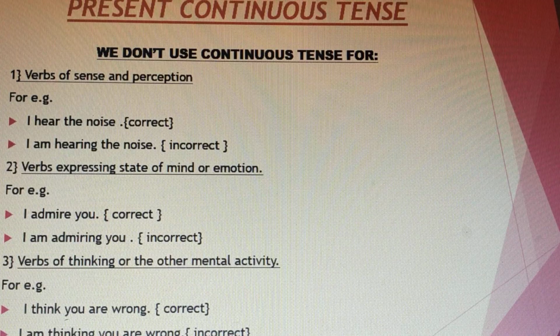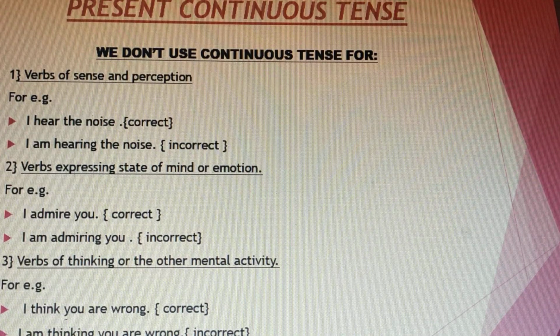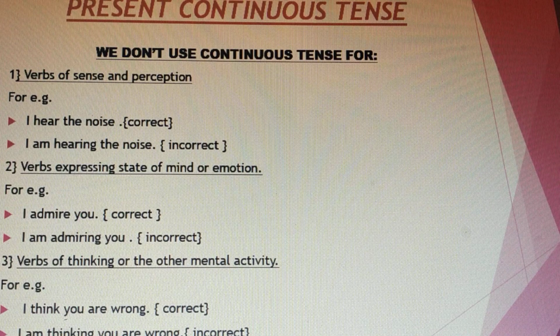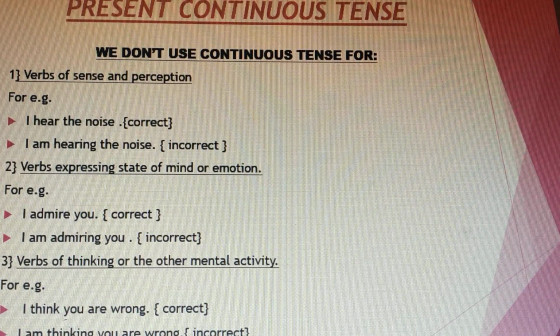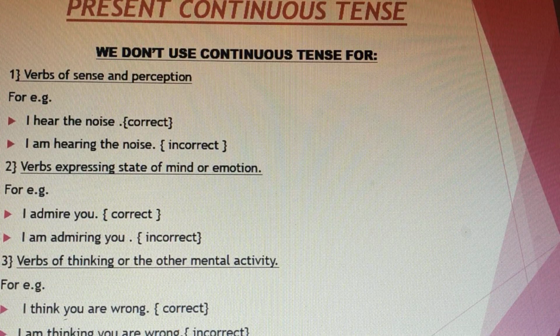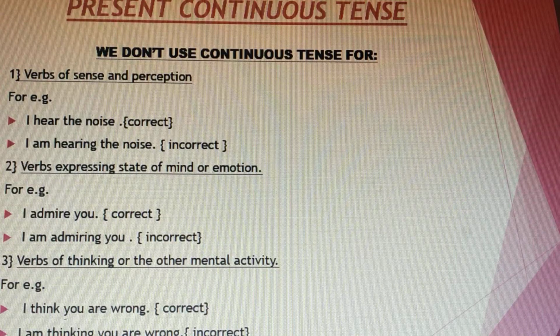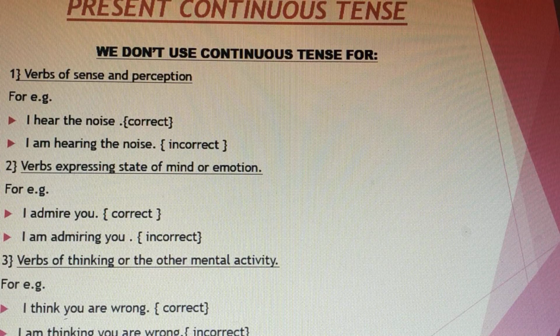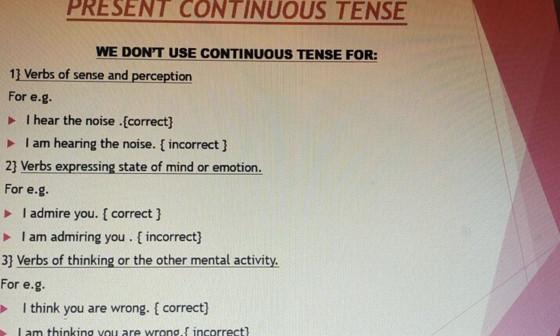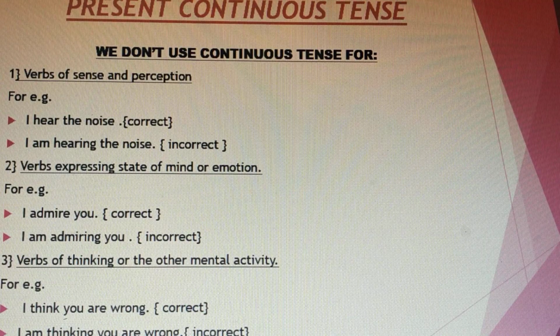So just mind my words. Listen to this again. Notice that we often use can with see and hear. Generally you say that we can use see, and that is perception, but we do not use ing. You can say I can see someone in the distance, not I am seeing. I can see someone in the distance. I can't hear you very well. Okay, am I clear? I think you are getting it.